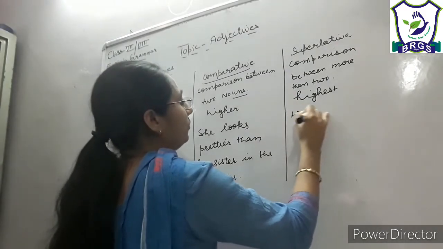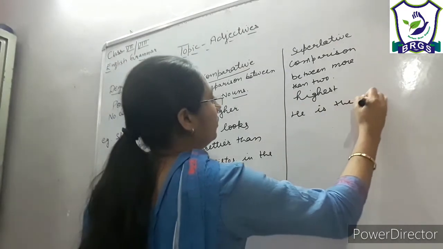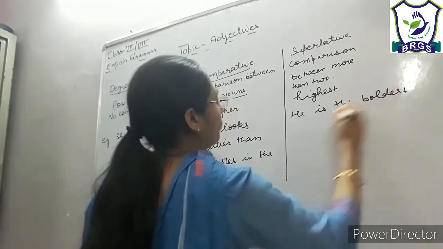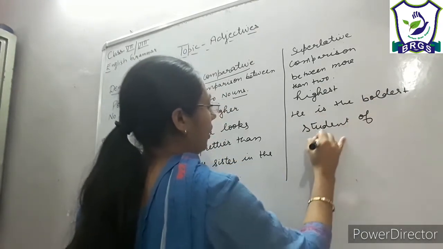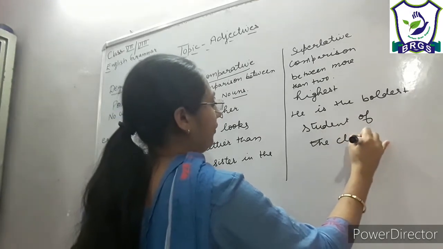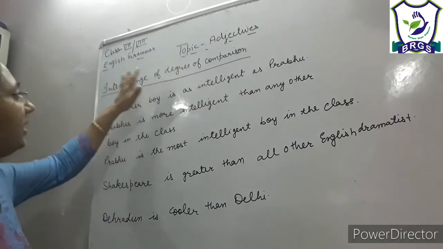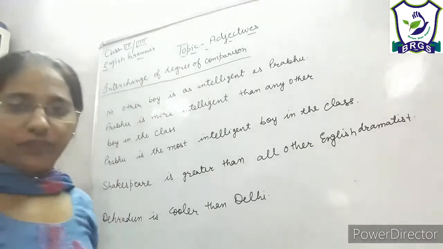And we can say he is the boldest student of the class, right? We will learn interchange of degree of comparison, right?